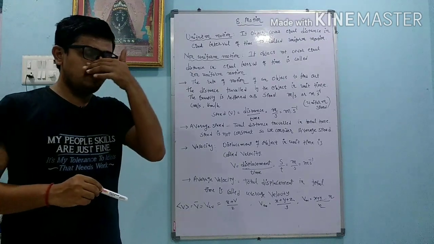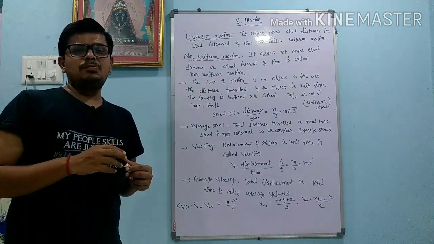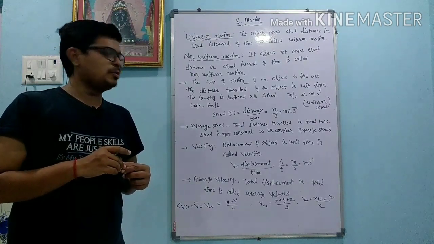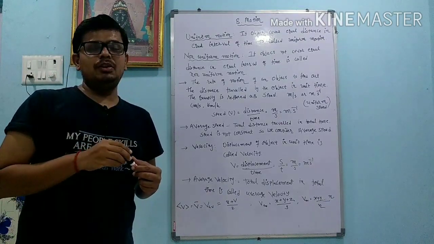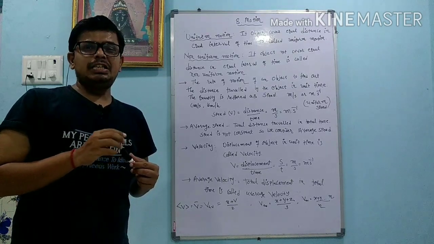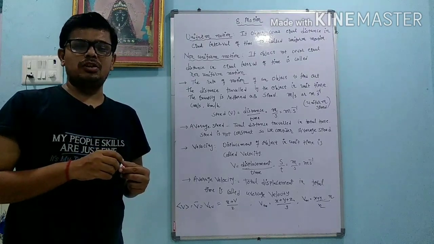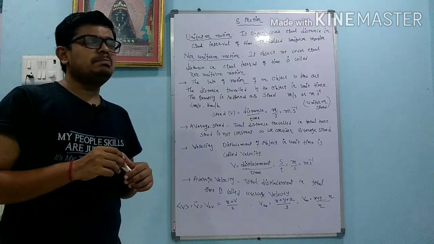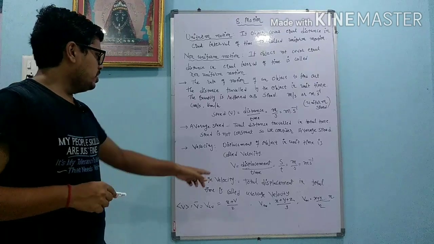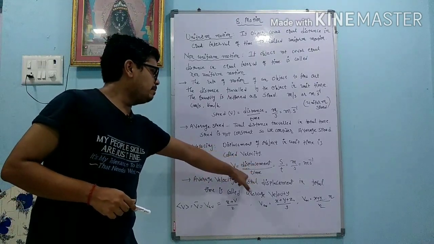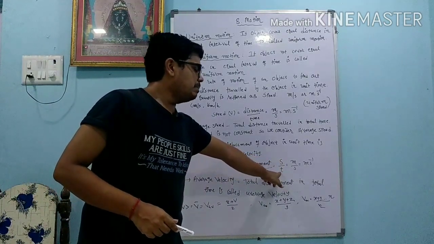We already know displacement means the final position minus the initial position. So whenever we give the definition of velocity, we will use the word displacement. Displacement divided by time is called the velocity, or we can say the displacement of an object in unit time is called the velocity. So velocity V equals displacement divided by time. We can represent displacement by S, divided by time T.